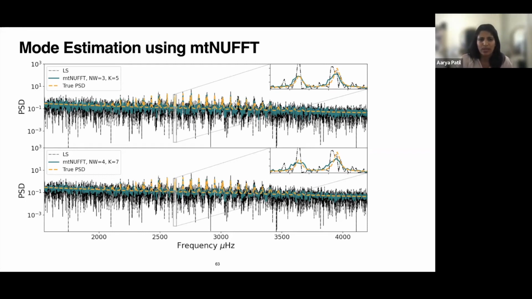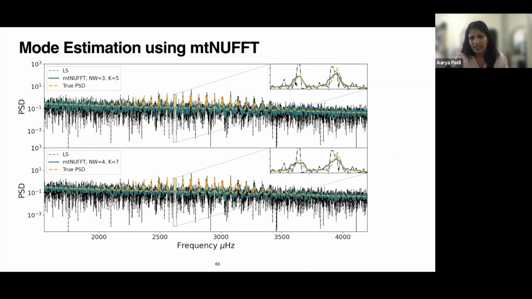And here I'm showing an example simulated time series. In black is the power spectral estimate of that simulated time series. The orange one is the true PSD that we used for the simulation. And in green, I'm showing the multi-taper estimate that we get for this simulated time series.